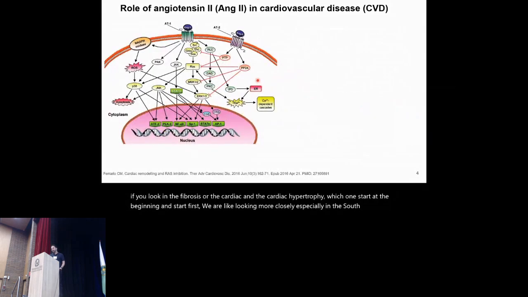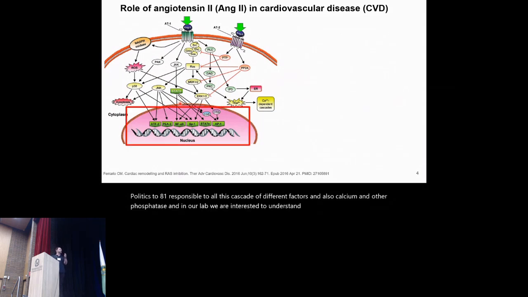So if you remember from the cell signaling class, although I really don't remember this pathway, we have two types of receptors on these cells, mainly AT1 and AT2, governing the hypertension context. AT1 is responsible for all this cascade of different factors, and also calcium and other phosphatases. And in our lab, we are interested to understand which are the main factors related to this process, specifically transcription factors.